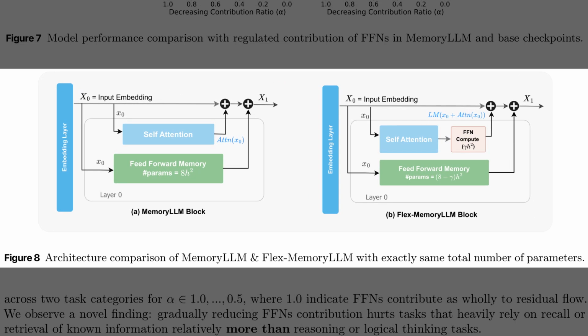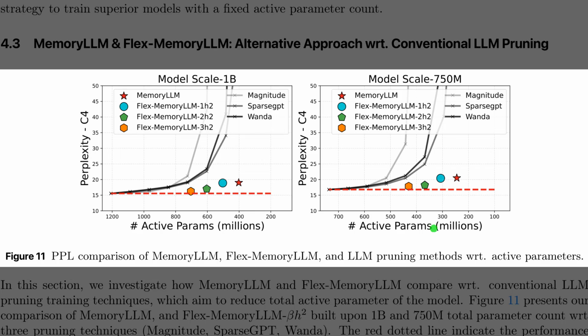Recognizing that the pure memory approach can struggle with complex reasoning, Figure 8 presents a hybrid solution called Flex-MemoryLLM. On the left, Panel A displays the basic MemoryLLM block, where all feed-forward parameters, denoted as 8h², are dedicated to the static memory. Panel B, on the right, shows the Flex variant. Here, the authors carve out a portion of those parameters to create a new FFN compute module, shown in pink. This module processes the dynamic output from self-attention, while the remaining capacity stays in the static memory, effectively balancing active reasoning with efficient retrieval.